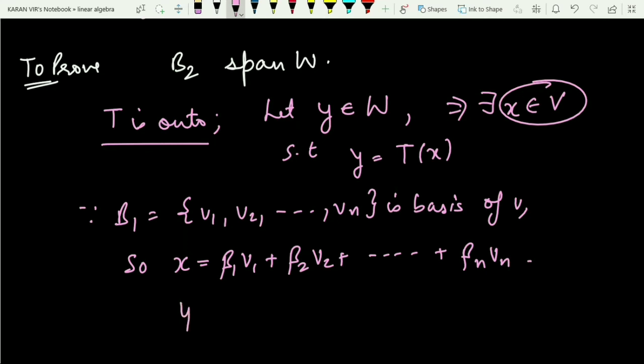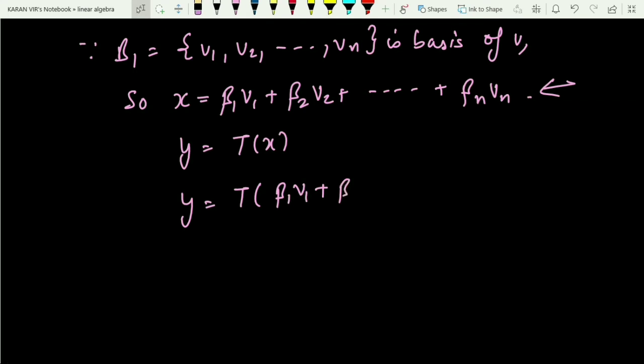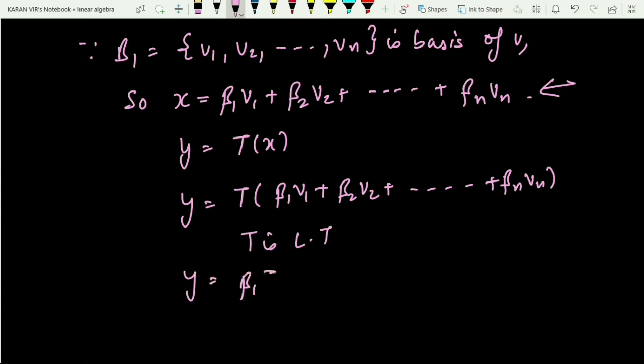Now what is y? y is equal to T of x, and what is the value of x? Just substitute this value of x here. So we can say y is equal to T of beta 1 v1 plus beta 2 v2 plus so on to beta n vn. Yes or no? Now because T is a linear transformation, can I say y is nothing but beta 1 T of v1 plus beta 2 T of v2 plus so on to beta n T of vn, right?